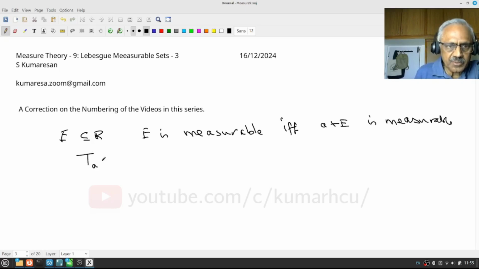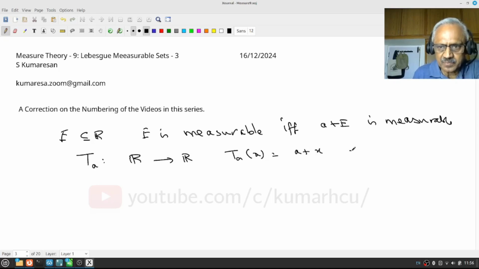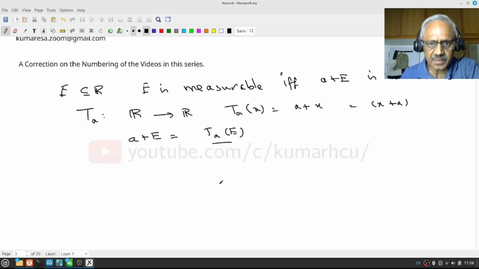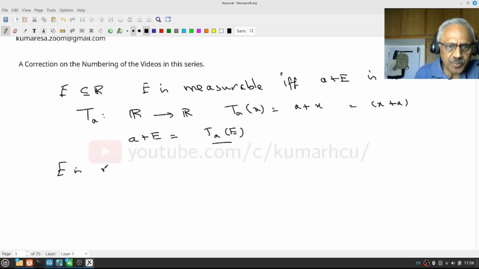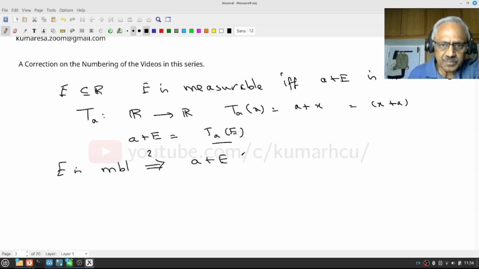Remember, we introduced the translation T_a from R^n to R^n by T_a(x) = a + x, or x + a. Therefore a plus E is nothing other than T_a(E). Recall that. Suppose E is measurable; we will prove one way, the other way around is exactly similar. I want to know whether a plus E is measurable.